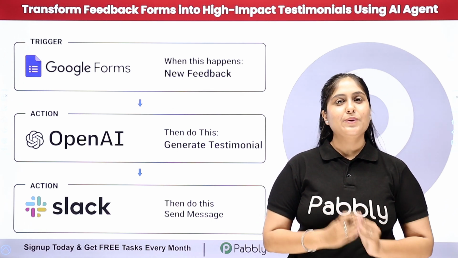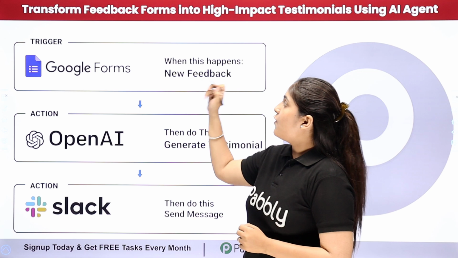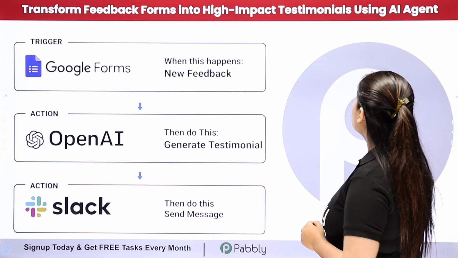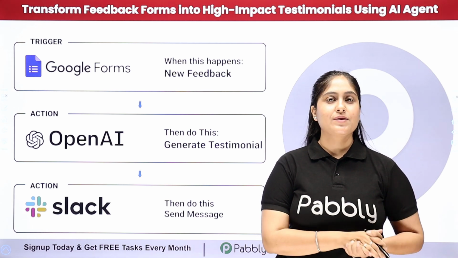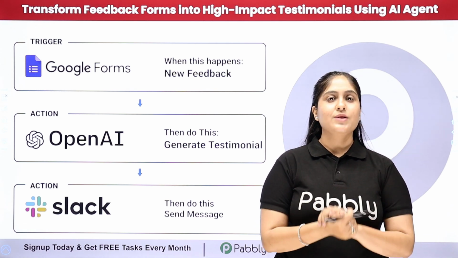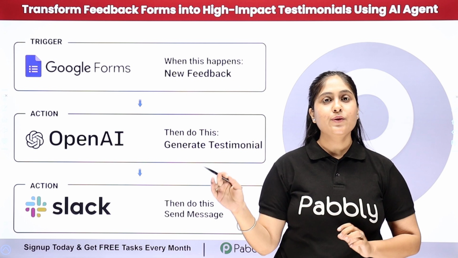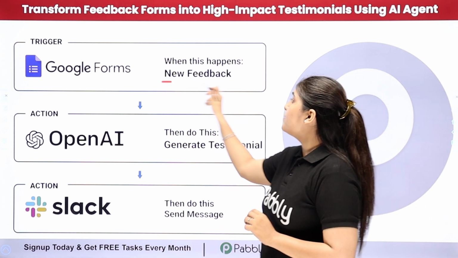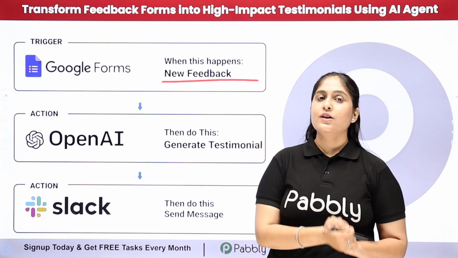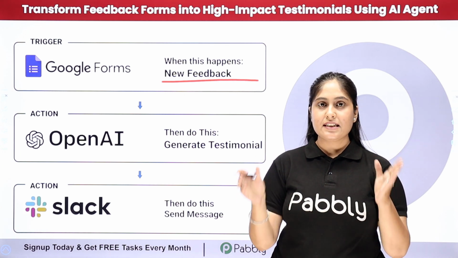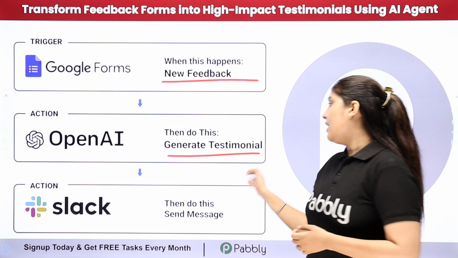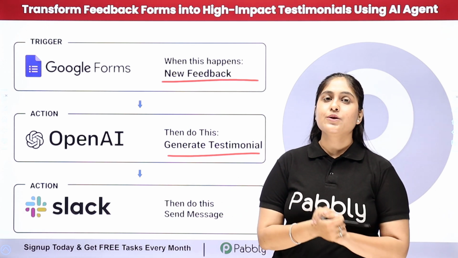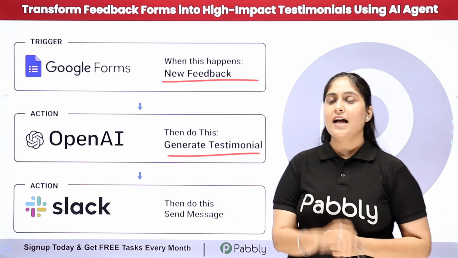In this video, we are going to understand how to transform feedback forms into high-impact testimonials using an AI agent. I've created a feedback form using Google Forms, and my objective is that whenever I receive a new feedback, that means a new form submission through Google Forms, then automatically I want to generate the testimonials for the positive feedbacks through OpenAI. And after generating the testimonial, I want to share it as a new message on our Slack channel.